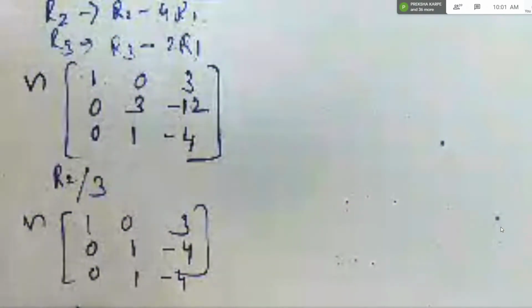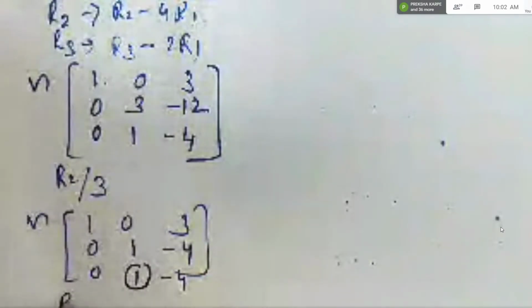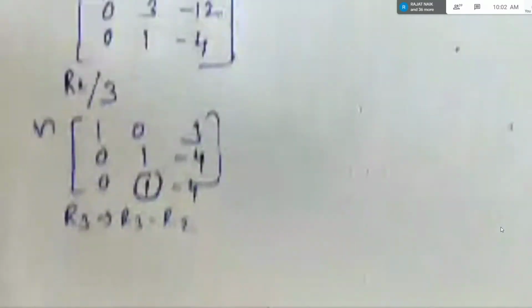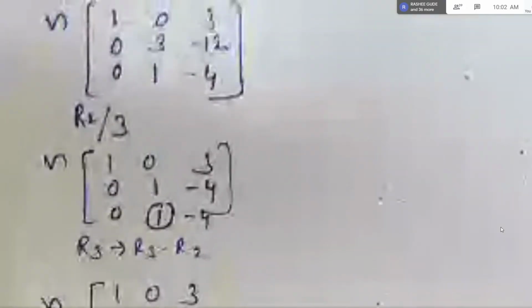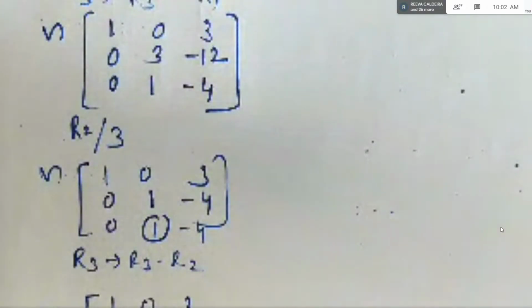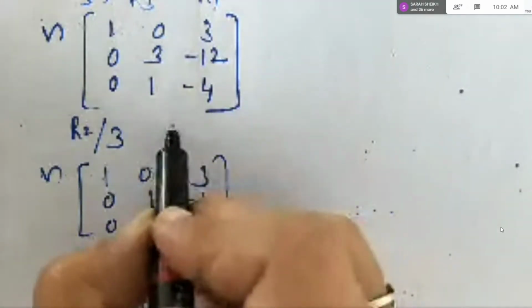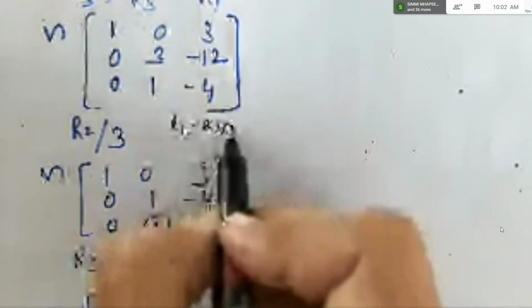Now what will be the last transformation, students? Because your target element is this, no? So R3 changes to R3 minus R2. Direct. Okay. So it will be, ma'am, 1, 0, 3, 0, 1 minus. Yes. Before that, can't you do R3 minus R2 by 3? Yes, you can do it. Okay. And ma'am, can you minus just R2 by 3? Correct. So this will become directly 1. Correct. That's why I told you it is like solving puzzle.